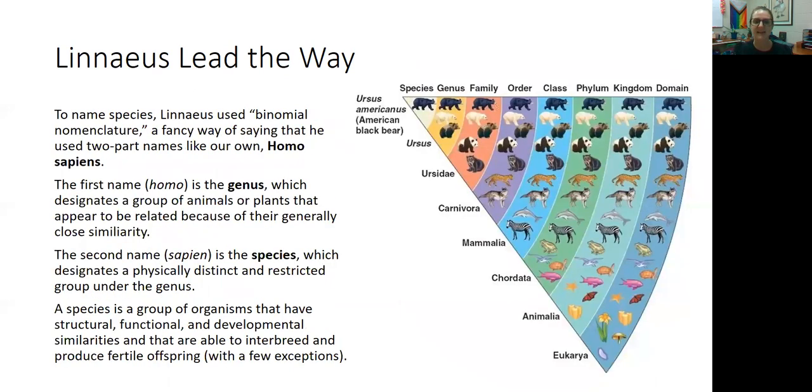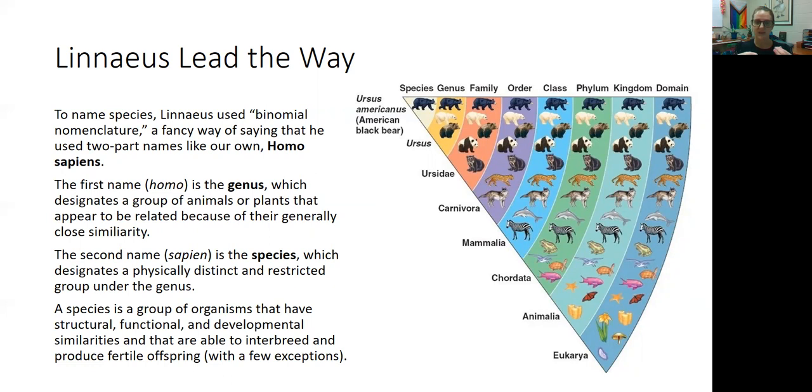And with these groupings, he created the naming system, the Linnaean naming system. We refer to it as binomial nomenclature because whenever we refer to what an organism is, we use a two-part name, so binomial nomenclature. For example, we humans are Homo sapiens, right? Homo sapiens. The first name, Homo, that's the genus, right? And that refers to a group of animals or plants that appear to be related, right? Because they have some sort of general similarity, right?